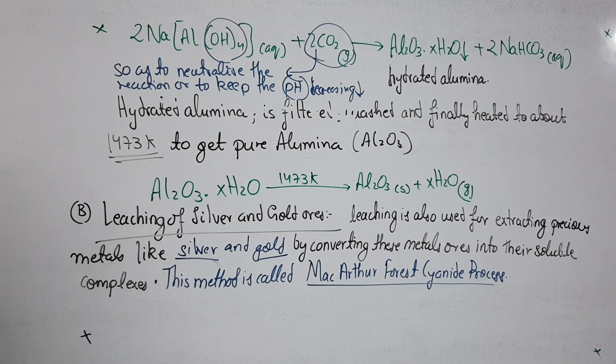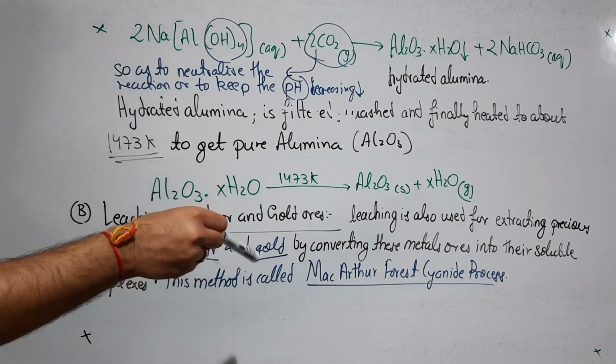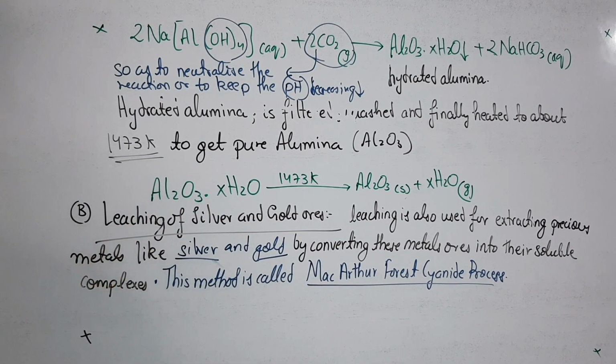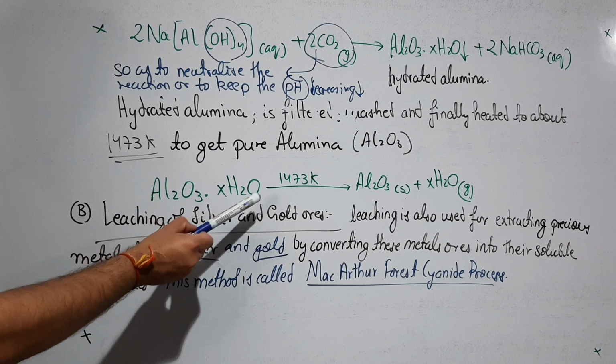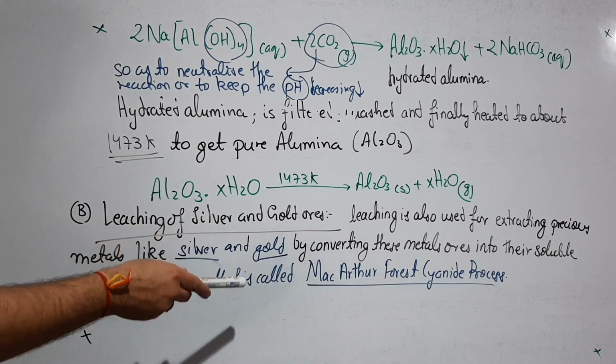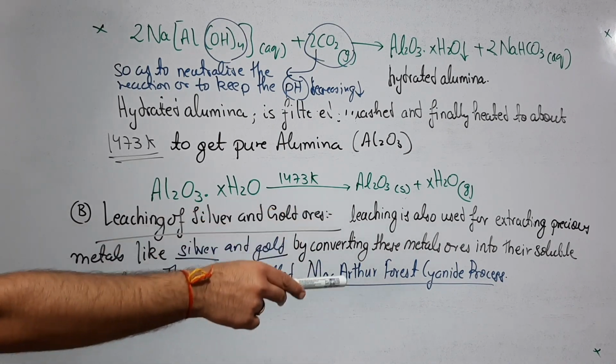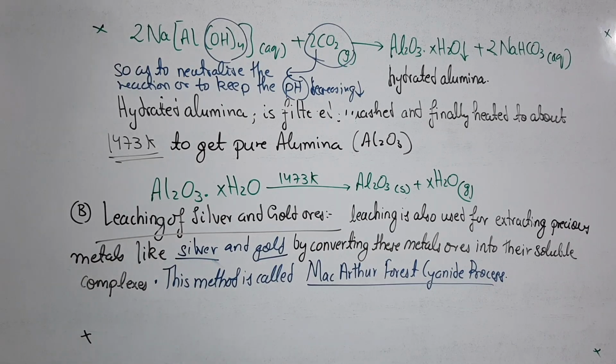Similarly, you can also do the leaching of silver and gold ores. I mean to say the leaching is used for extracting precious metals like silver and gold by converting these metal ores into their soluble complexes. The procedure where you do the leaching of silver and gold ore has been given by a scientist, and this process is named after him, the MacArthur Forrest Cyanide process. So basically in this chapter you have to do quite a lot of rectification things.